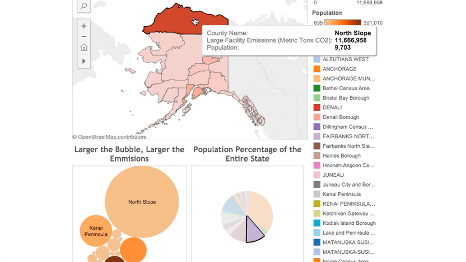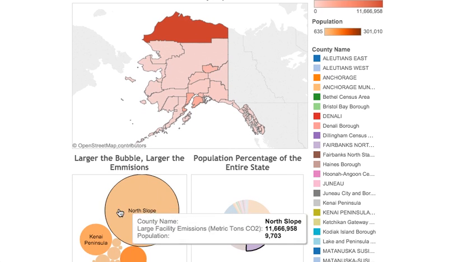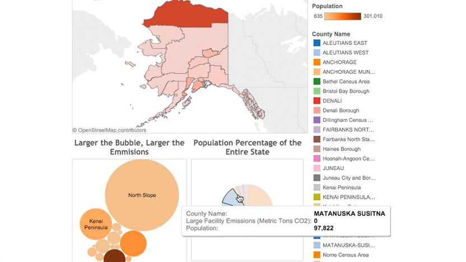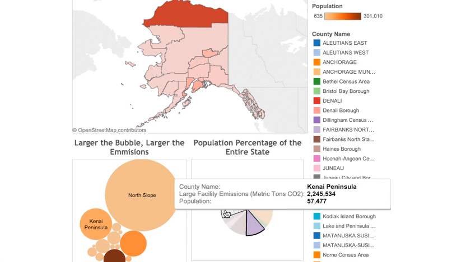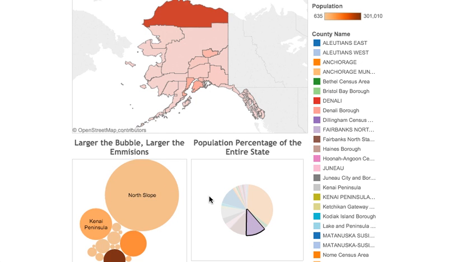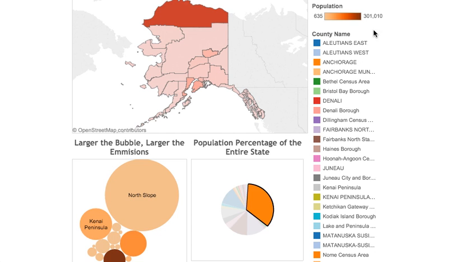So we can look here, see this dark red, obviously has the most emissions. We can see compared to the next most emissions, how big it is. And then you can look at it in here, how much percent of the actual population is in this area, to see if it is the percentage population that is making these emissions so big. So we'll look at the biggest population in here, which is Anchorage. You see two numbers, but let's find Anchorage on the map.